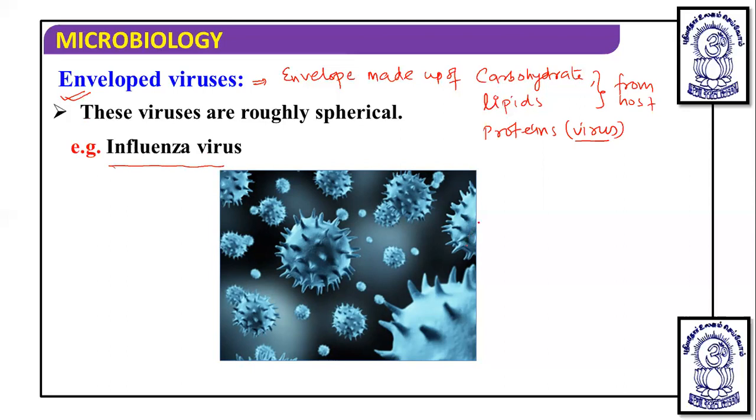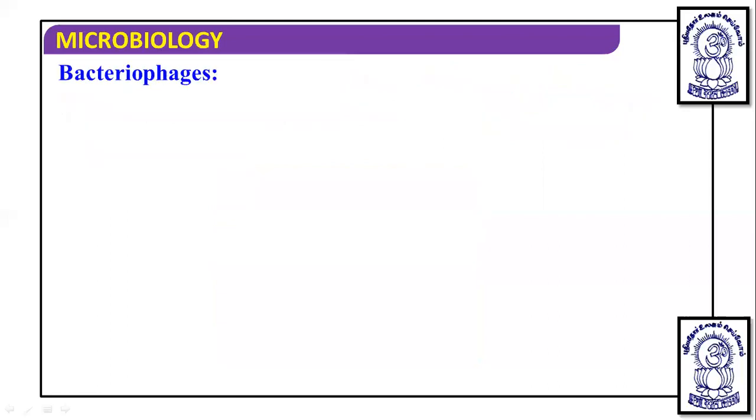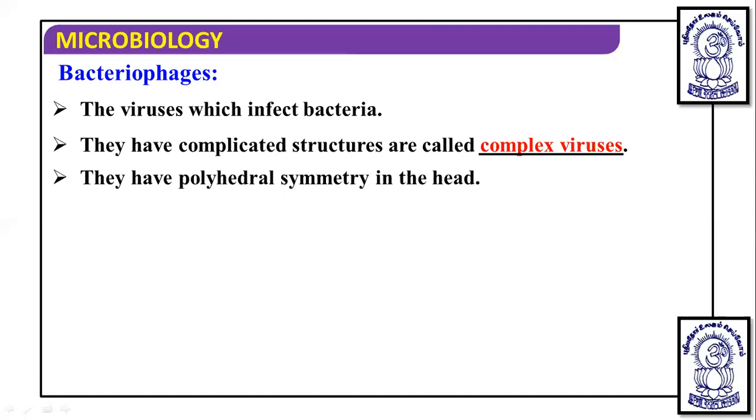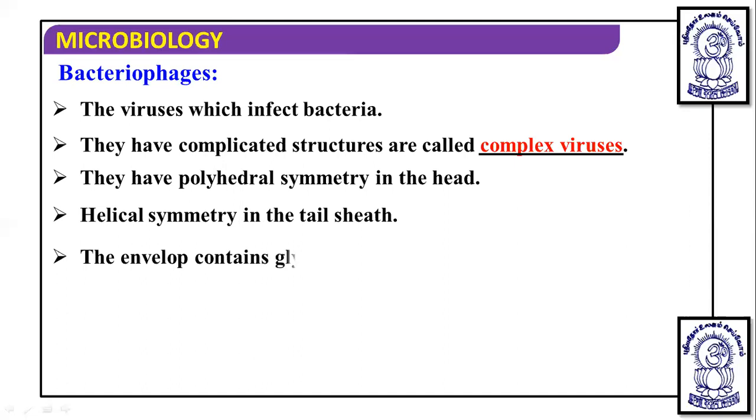Then, if we see further, another group of virus is known as bacteriophage. Bacteriophages are viruses that particularly cause infection in bacteria. They infect bacteria, so the viruses which infect bacteria are known as bacteriophages. They have a complicated structure, so they are also called complex viruses. Apart from this, the bacteriophage has polyhedral symmetry in its head. Polyhedral is many-sided. Helical symmetry in the tail sheath is also observed.